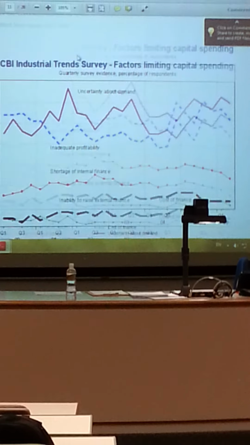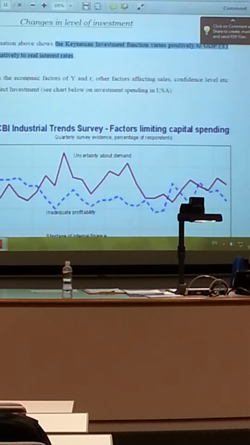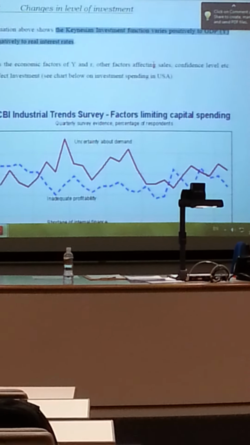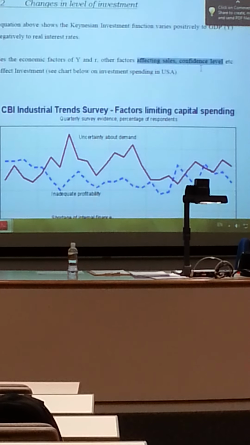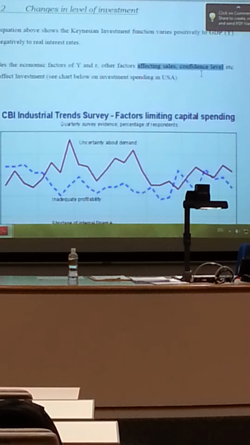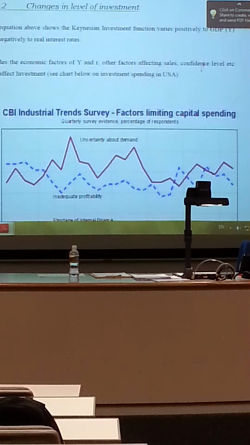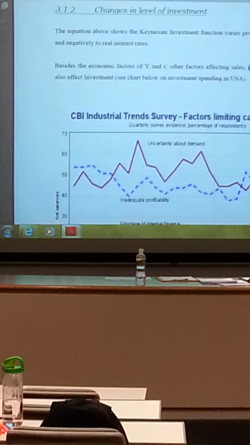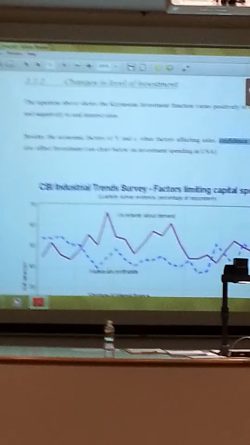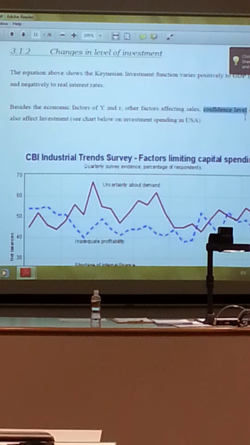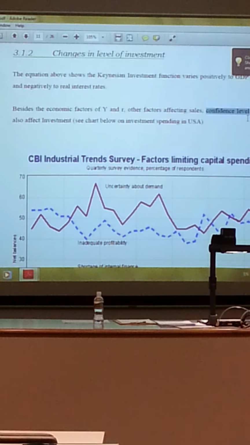Alright? In this case, as given in my notes, it says, besides the economic factors, other factors affecting sales and confidence level. Alright, the promotion, government, probably assistance, particularly confidence level, was not reflected in the investment function. But yet, it is very important. Okay? So next week, when I do the neoclassical theory, I will come back to this table.